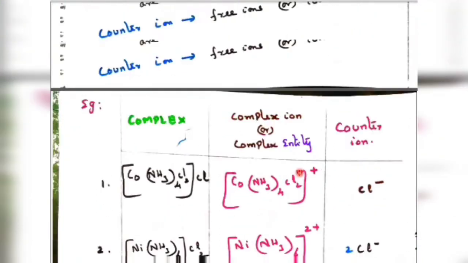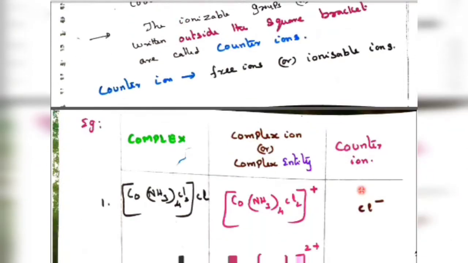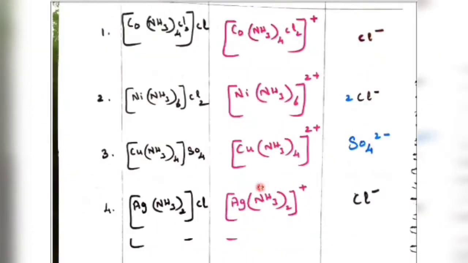These are the examples of complex ion and counter ion. The complex ion, called the complex entity, may have a positive or negative charge. A positive charge is called a cationic complex, and a negative charge is called an anionic complex. If there is no charge at all, it is simply called a complex. Thank you, students.